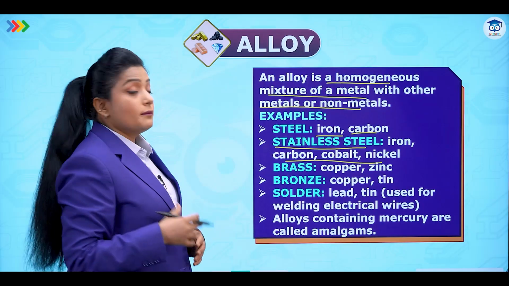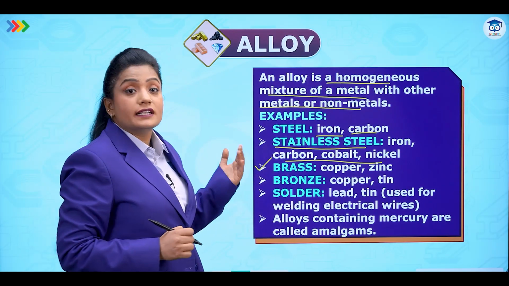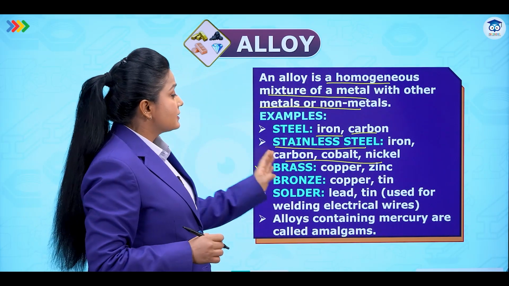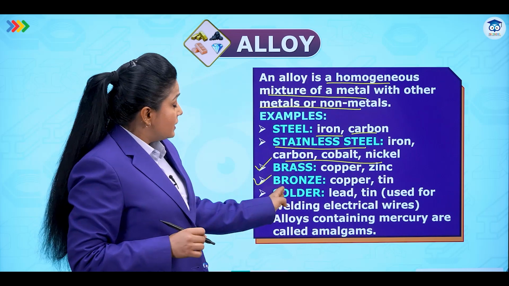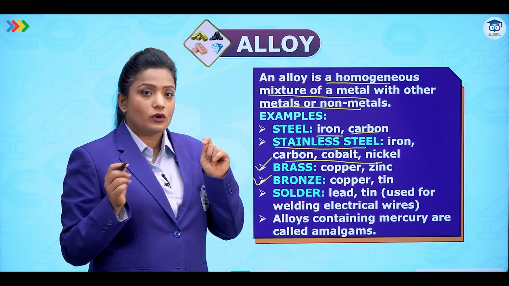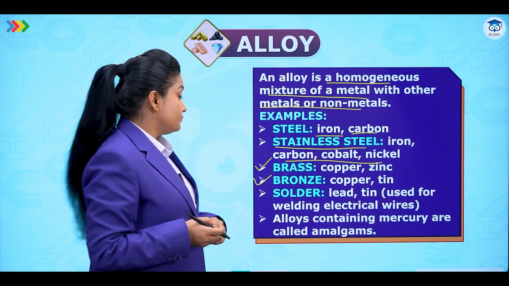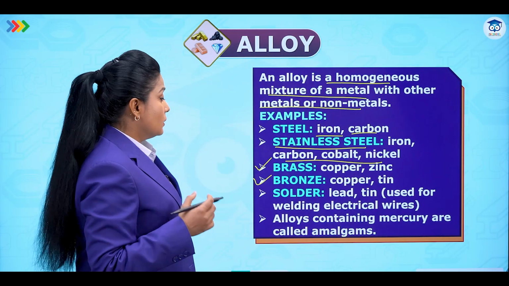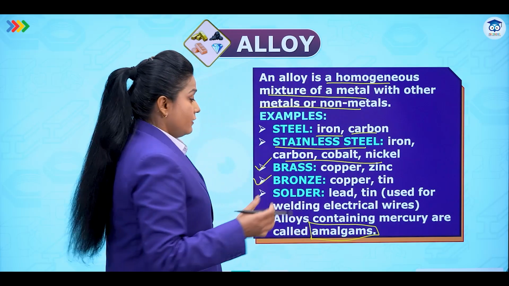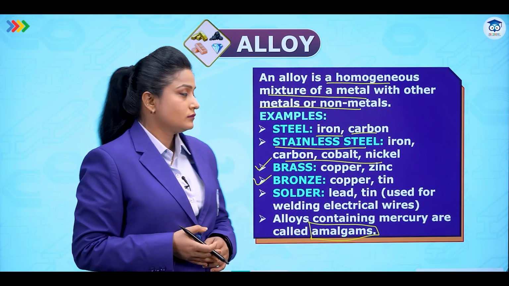Brass contains copper and zinc. Bronze contains copper and tin. Then we have solder, which contains lead and tin, and this is used for welding electrical wires. You must have heard the word soldering. So basically this alloy is used over there. Alloys containing mercury are called amalgams. So when alloying is done using mercury, it is called an amalgam.